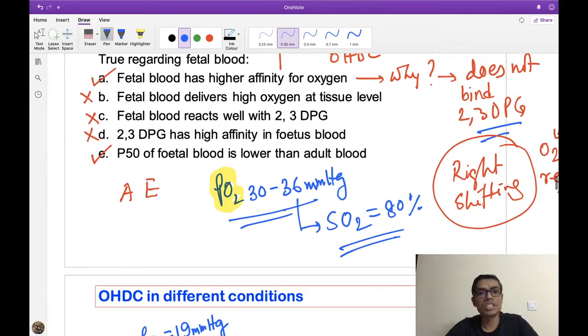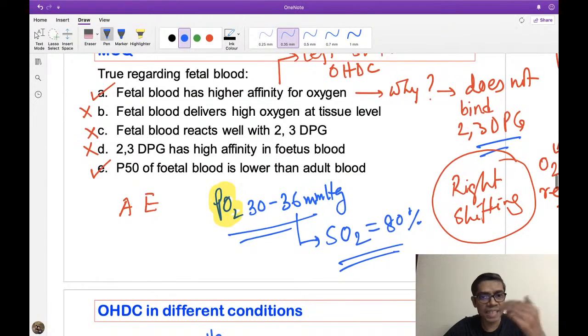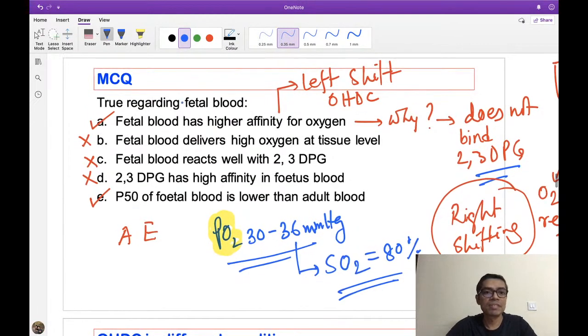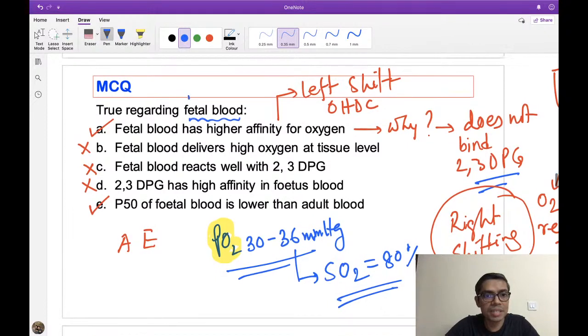And because of this higher saturation, although the partial pressure of oxygen is less, it can still deliver an adequate amount of oxygen at the level of tissue. Plus you also have to consider that fetal hemoglobin means the total amount of hemoglobin is also high. So two things you have to remember. Fetal blood has high affinity for oxygen, and second, high capacity